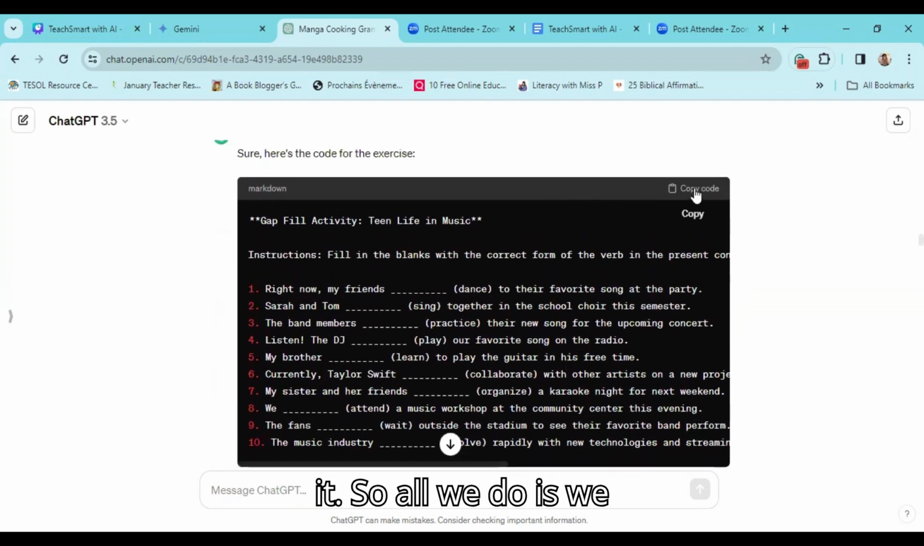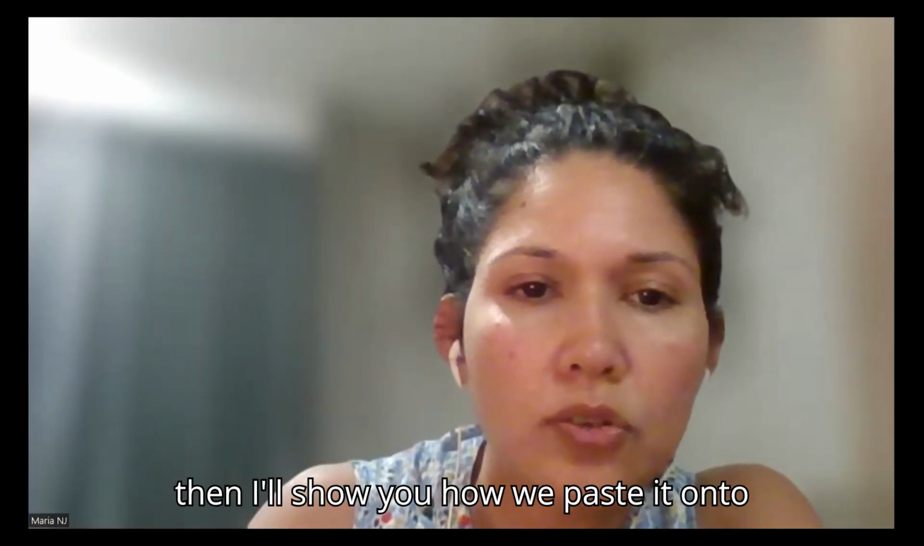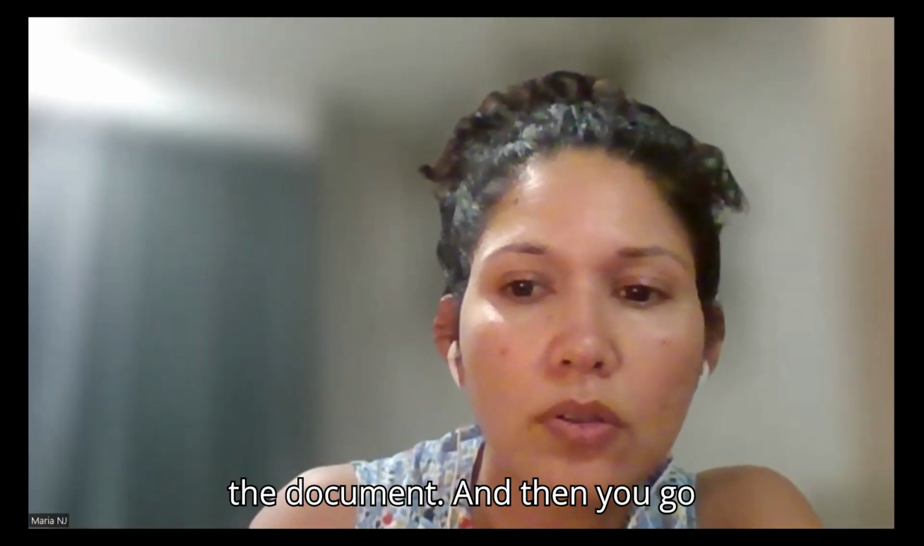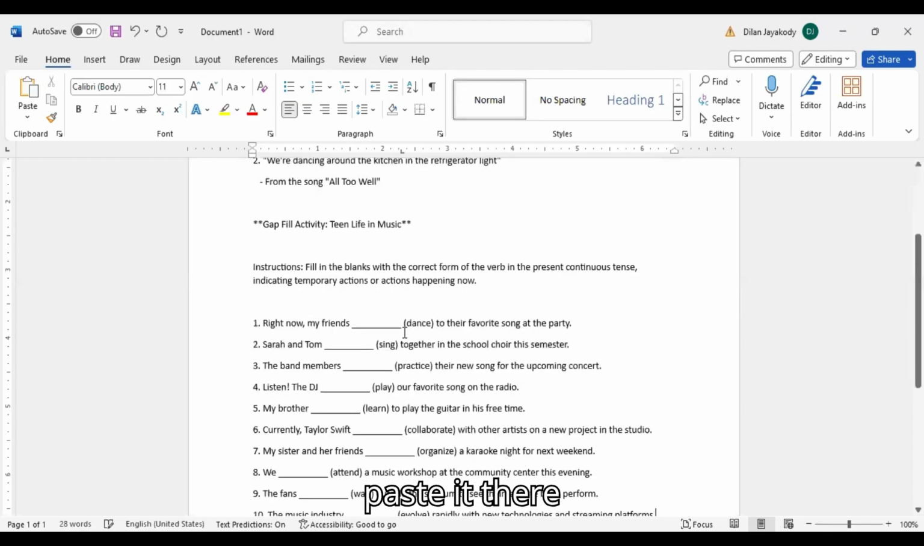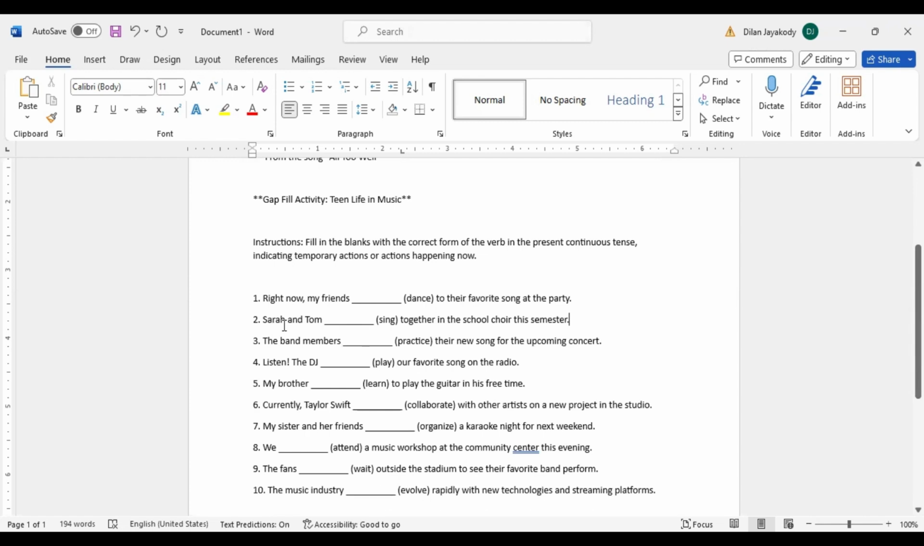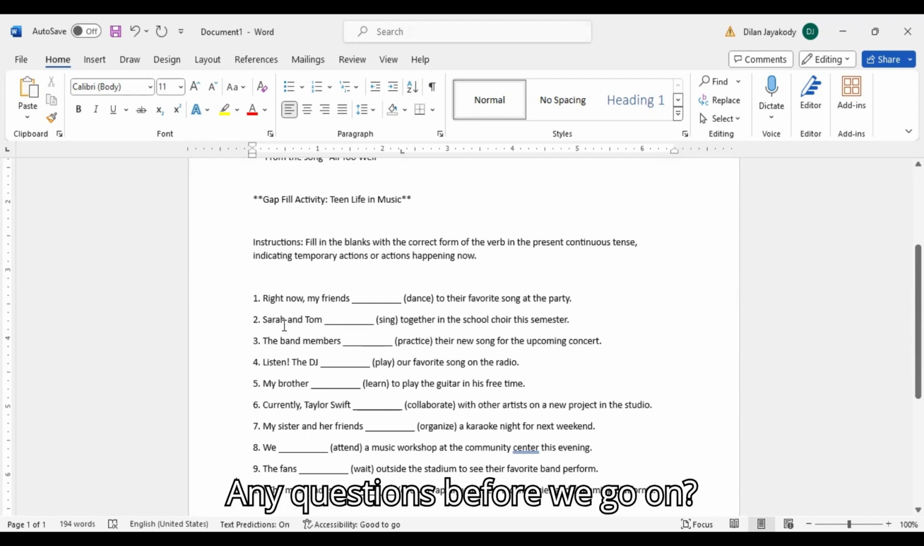So all we do is we copy this code and then I'll show you how we paste it onto the document. And then you go here and you paste it there. It makes it much easier. Any questions before we go on?